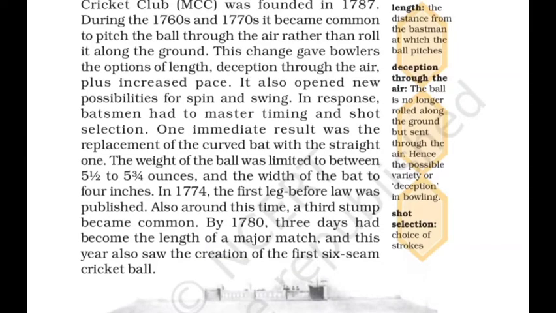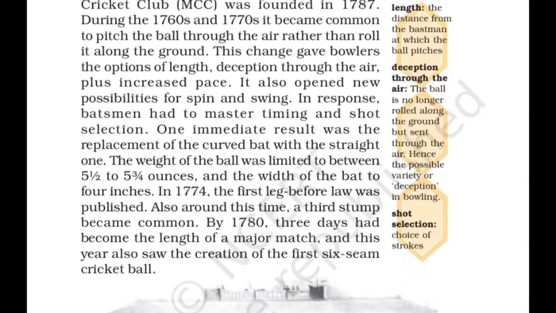In 1774, the first leg before wicket law was published. The LBW law came into existence in 1774. Also around this time, a third stump became common. Earlier, they used to put only two stumps.